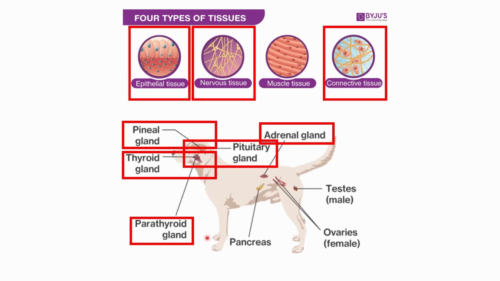Then you would also have your adrenal gland, or the gland that is found beside or on top of your renal organs, or your kidneys. And then, of course, we would have your pancreas, which is quite special because it has two components, the exocrine and endocrine components.